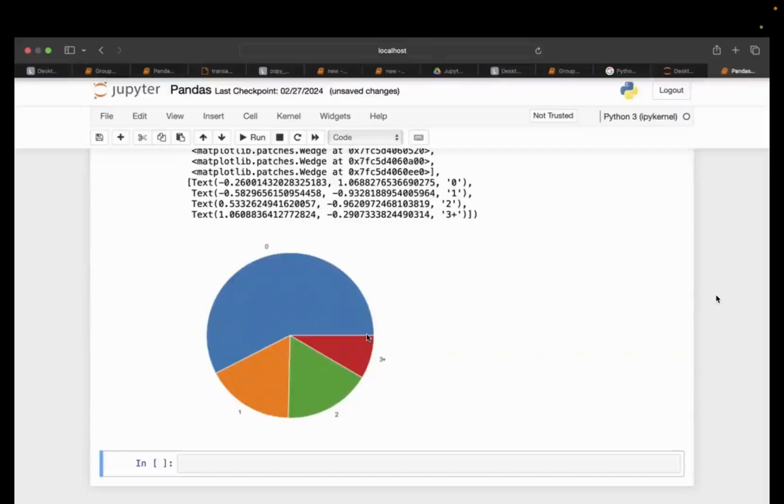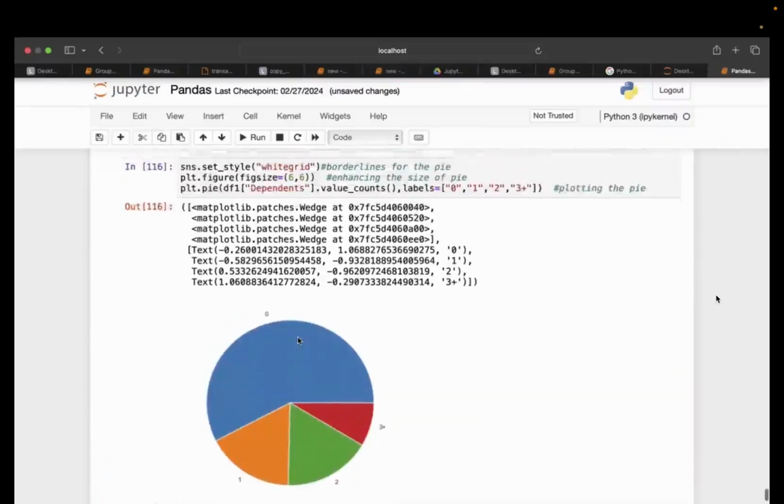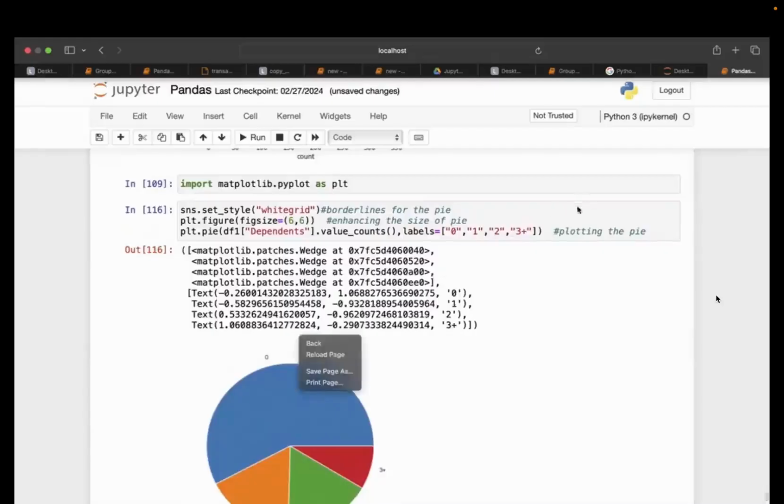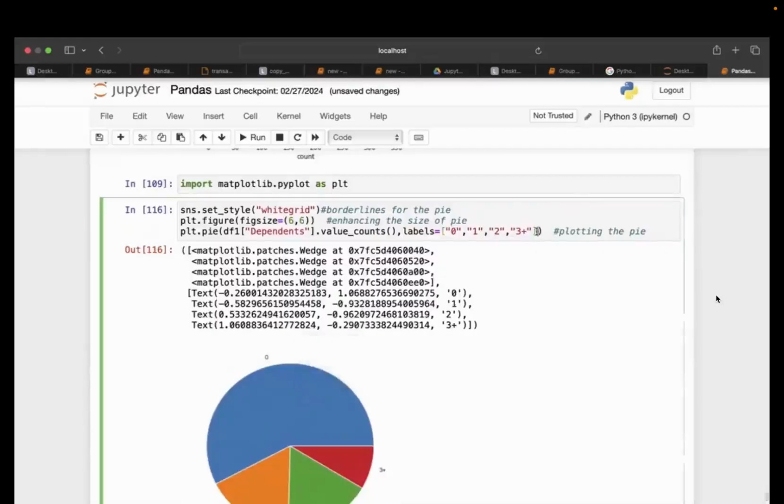Now, if you want to see the percentage, you can simply write autopct equals to percentage 1.1f percentage.